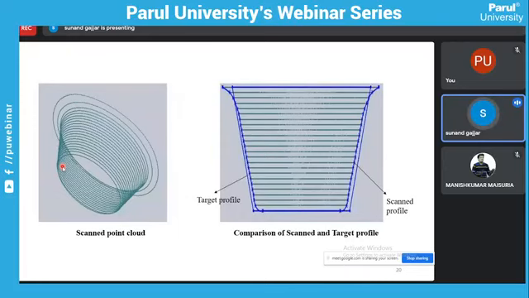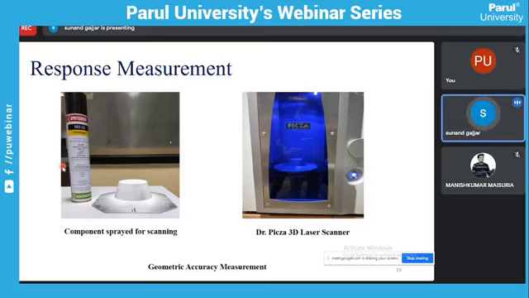Before laser scanning, we use this Spotcheck developer, so the scanning will be done effectively. That is why here we can observe some white particles on the component.